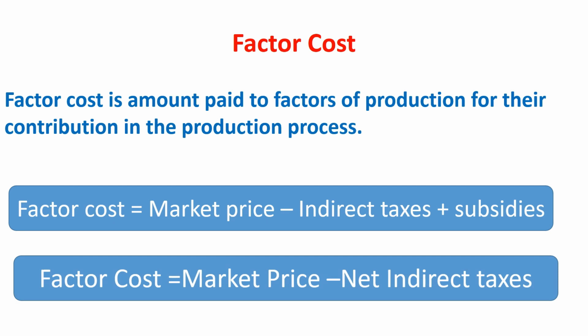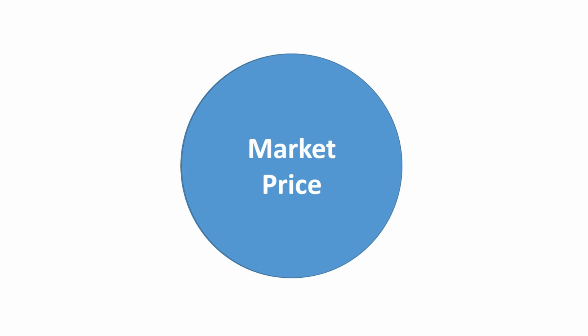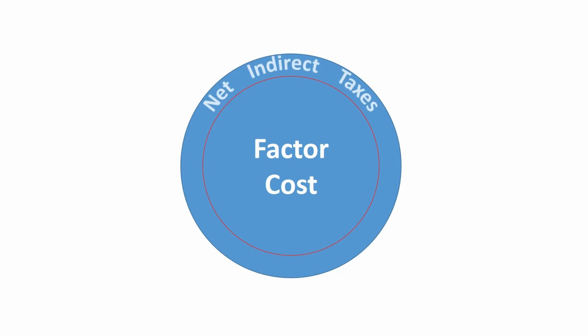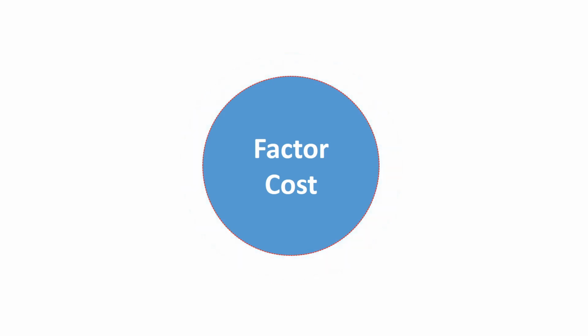See the circle, it's representing market price. Market price includes net indirect taxes, so there are two parts of market price. If we exclude the net indirect taxes, the rest part is factor cost.